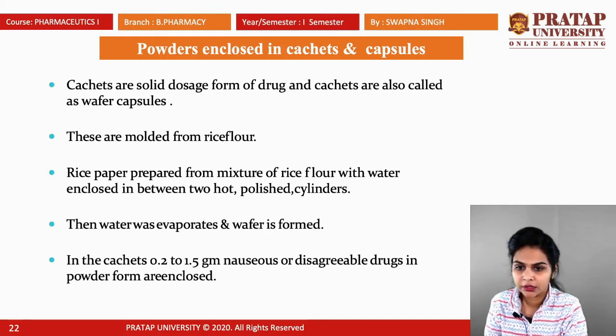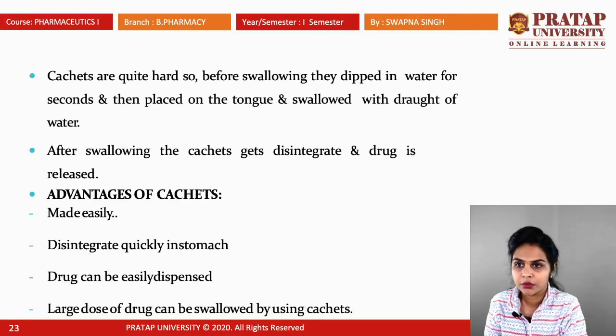In sachets, 0.2 to 1.5 grams of nauseous or disagreeable drugs in powder form are enclosed. Sachets are quite hard. So before swallowing, they are dipped in water for a few seconds, then placed on the tongue and swallowed with a draught of water.